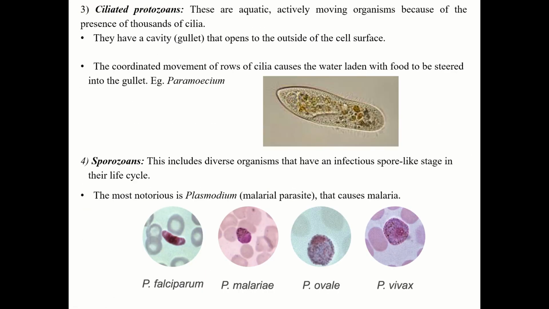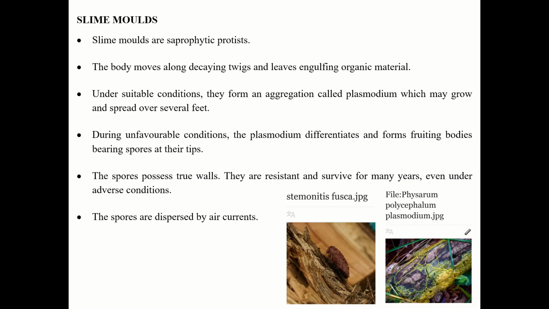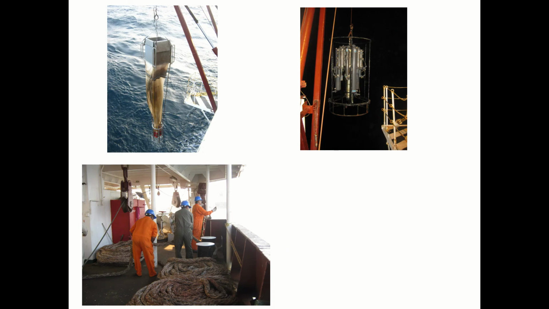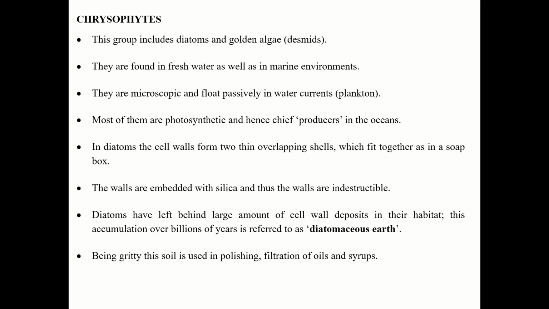In this video we have completed kingdom Protista, and under kingdom Protista we have studied the different groups of Protista, that is chrysophytes, then dinoflagellates, slime molds and protozoans. Okay, these are the 4. One more is the euglenoids.